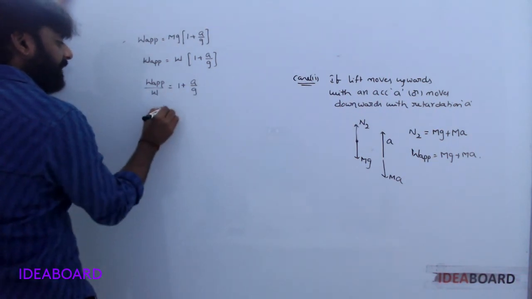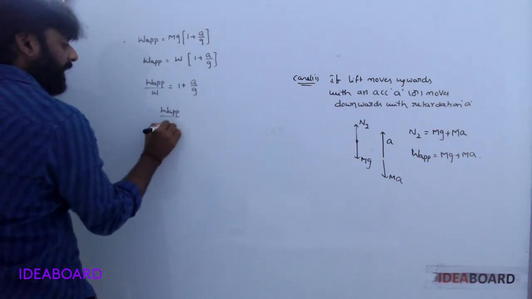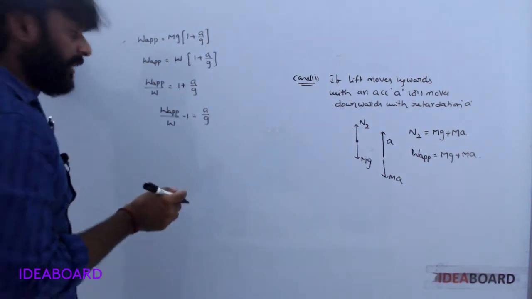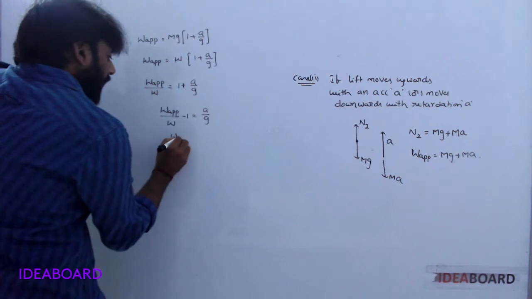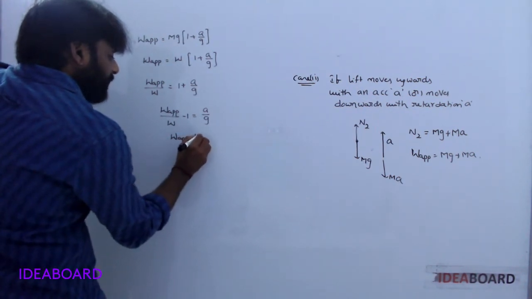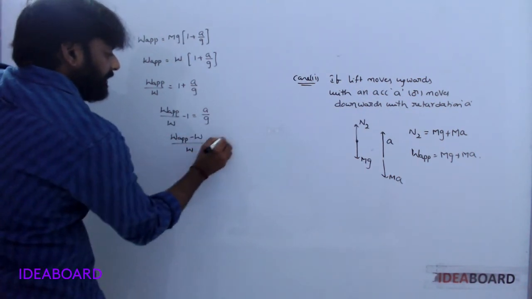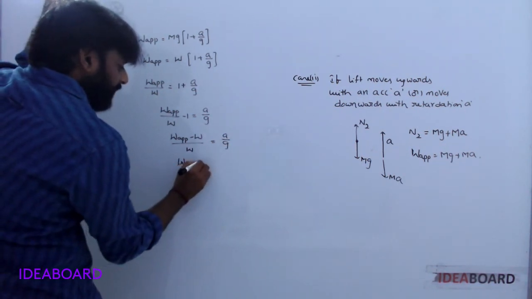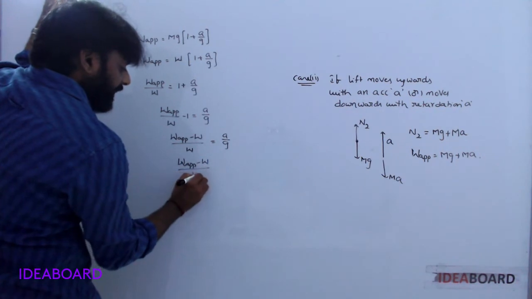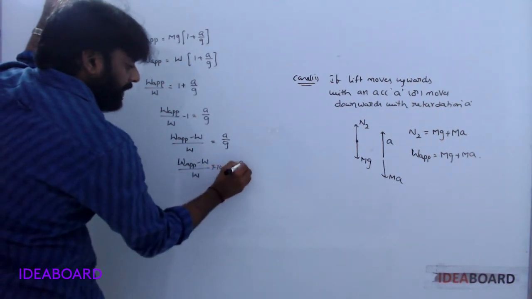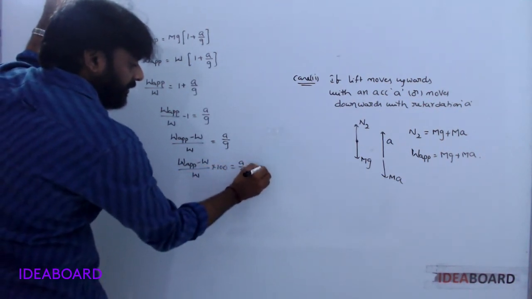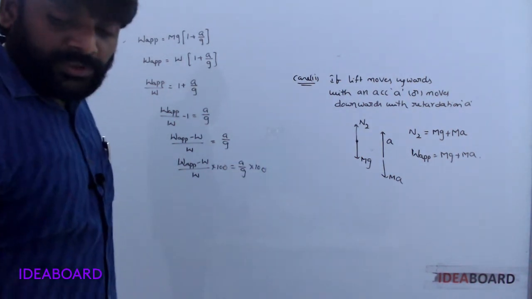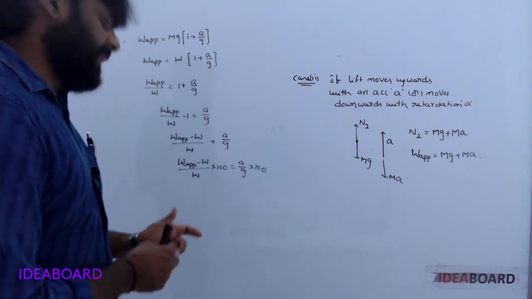Taking 1 to this side, apparent weight minus weight by weight is equal to a by g. In percentage, apparent weight minus weight by weight into 100 is equal to a by g into 100. Understood?